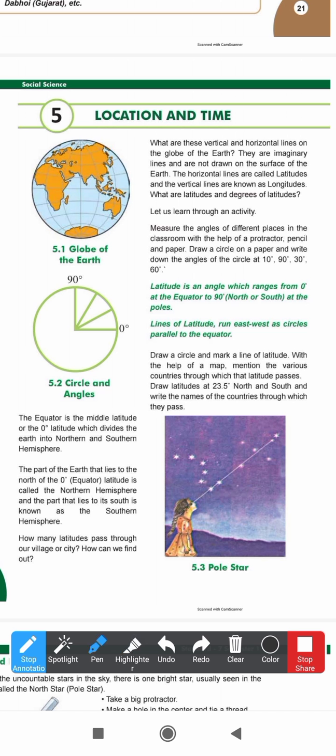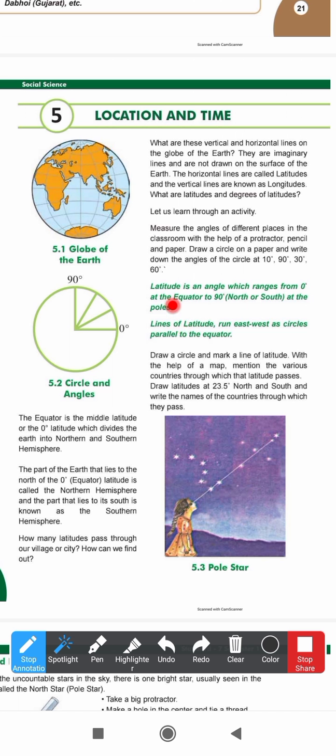So let us read now. First of all, these are imaginary lines. They are not really drawn on the earth. Horizontal is latitude, vertical is longitude. Now you can also draw a circle on paper and write down the angles.